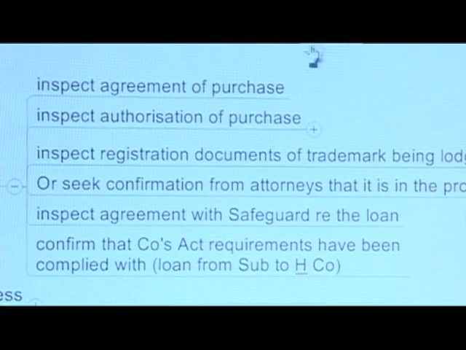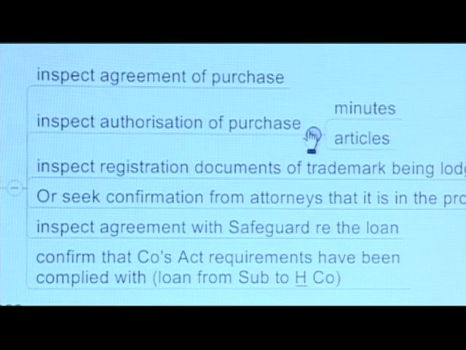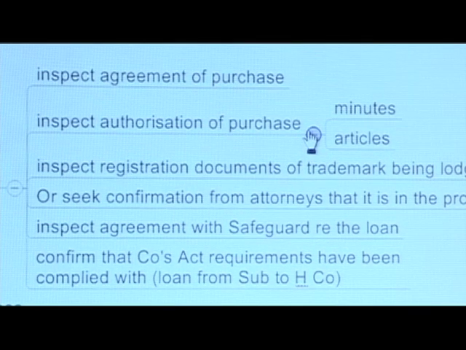And there are some fairly obvious procedures there. Get the agreement of purchase. Inspect it, make sure that it's properly signed. Make sure that the decision to go and purchase the trademark has been appropriately authorized: minutes, and that it's within the powers of the directors in terms of the Articles of Association. It is a trademark, so there would be a requirement to register the trademark. Go and get the registration documents of the trademark. That would establish that we have actually bought a trademark.